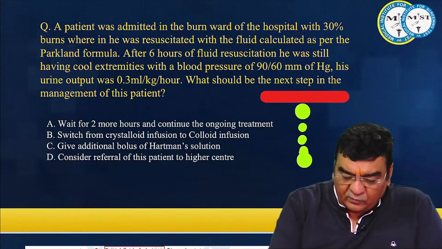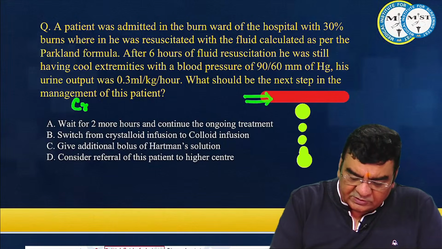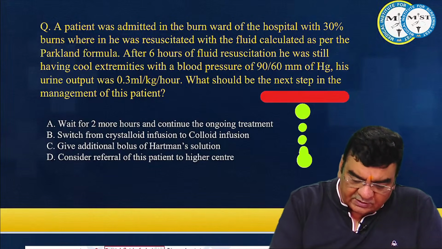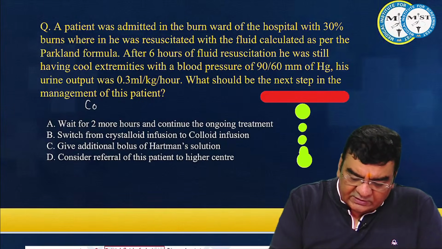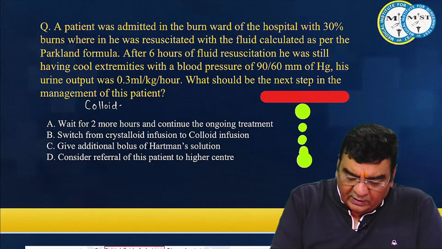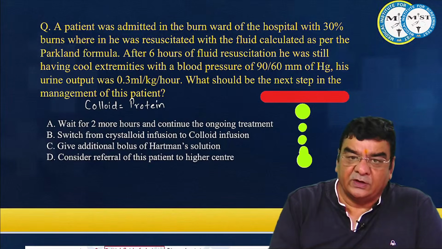So we have to pump in IV fluids and generate pressure in the pipeline. And we have got two options, crystalloid and colloid. Now, colloid is something which has got protein, like your blood, plasma proteins.